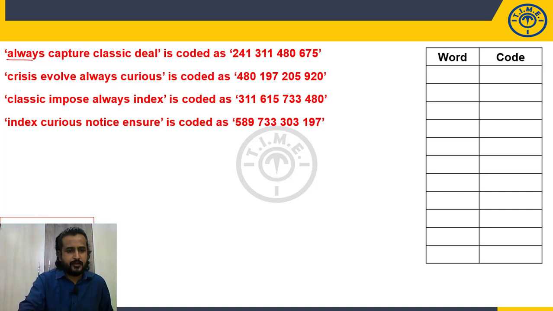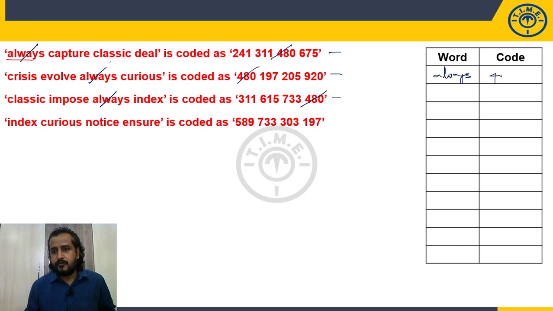Now, let me see the first statement. What is the first word given? Always. Do you see always anywhere else? Yes, I have it in the first statement, second statement, and also in the third statement. Now, in these 3 statements, can you see any other word common apart from always? Capture, classic, deal? No. So only always is common in these 3 statements. What is the common code in these 3 statements? 480, 480, 480. So in these 3 statements, always is common, and 480 is common. So what can I conclude? The code for always is 480.